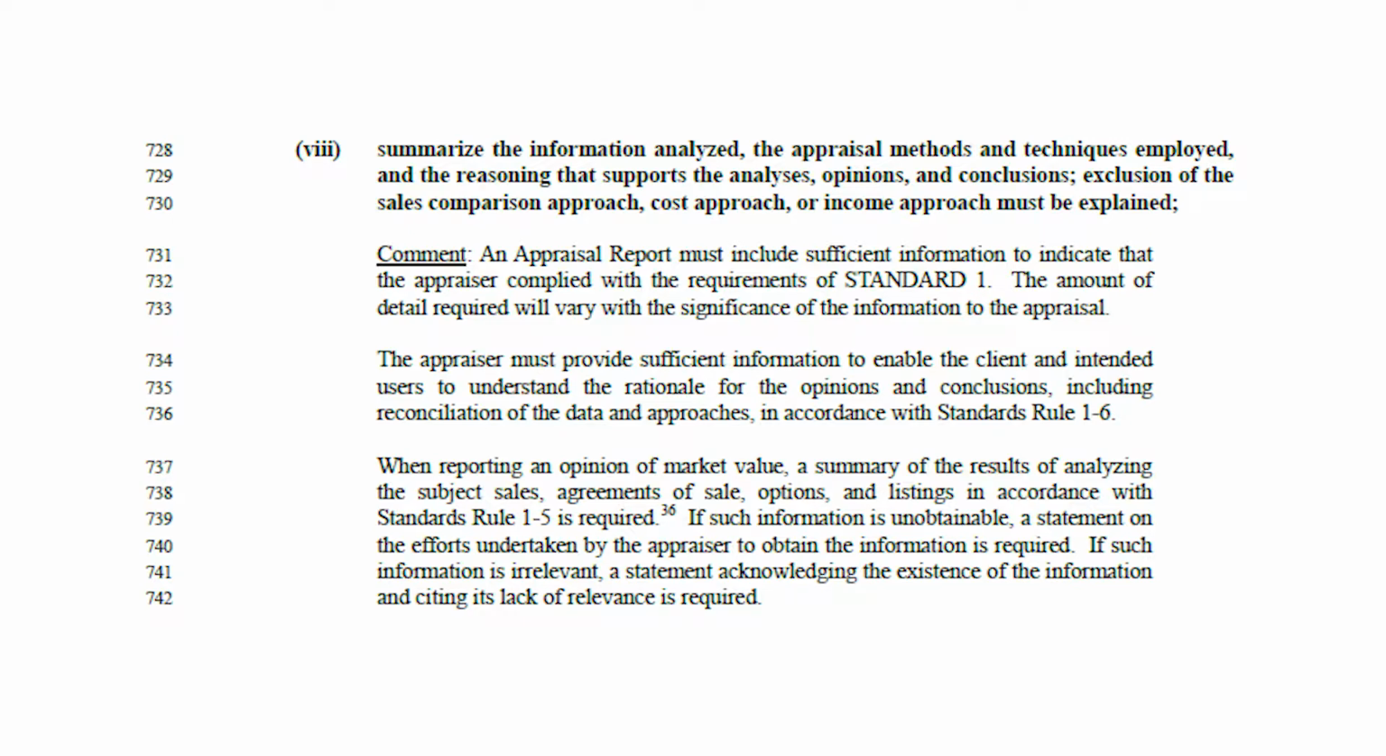So since we know USPAP and the general industry expect us to include a summary of our comp selection process, let's take a look at what we can do. Well, one of the primary pieces that we can include in our report is the search criteria. What searches did we conduct? For simple assignments, maybe we included just one search, performed that one search, and then found our comps from that pool of sales. Other times, we may perform additional searches because we are in a complex market area.